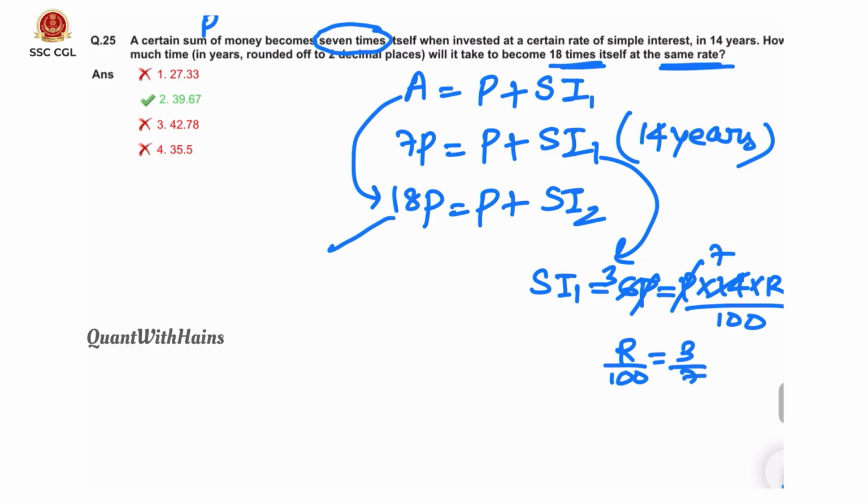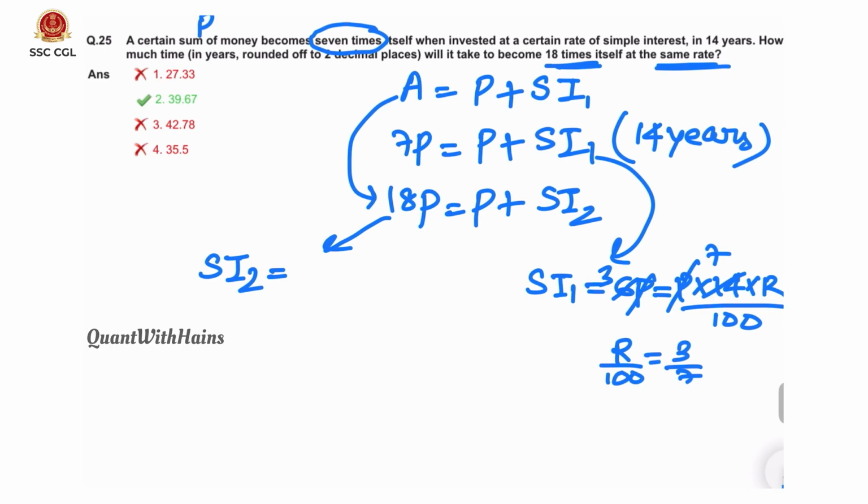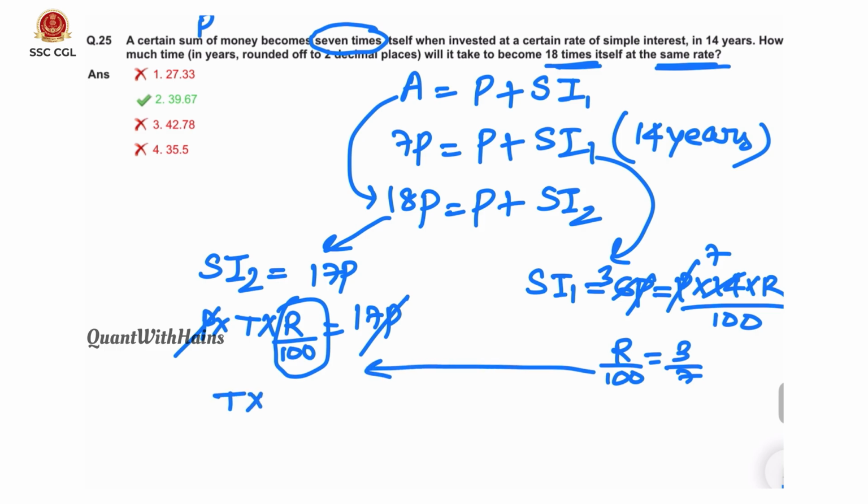Now here we'll substitute. SI 2 here is 18p minus p is 17p. P into time period we need to find here, R by 100 equals to 17P. PP get cancelled. Here R by 100 is 3 by 7. T into 3 by 7 is 17. So time period is 17 into 7 by 3. 17 sevens are 119 by 3. That is option 2, 39.67.